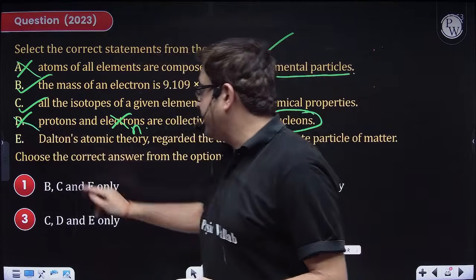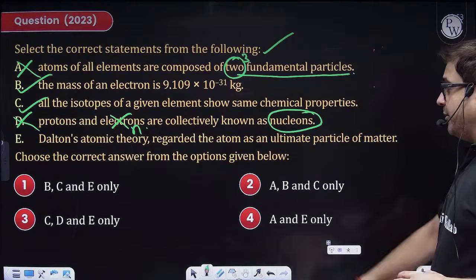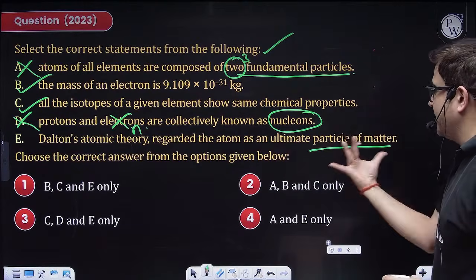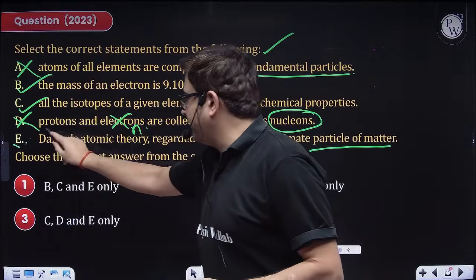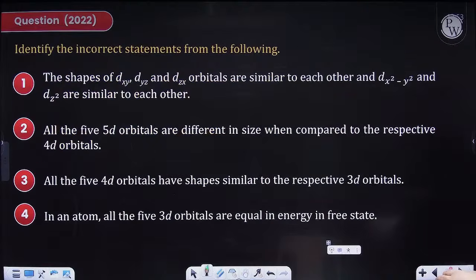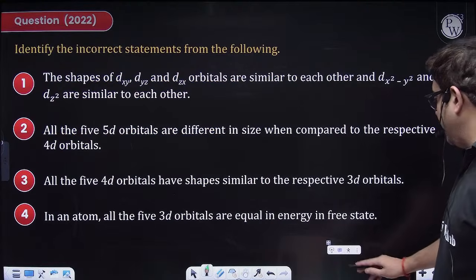So D is incorrect. And Dalton's atomic theory says that the atom is the ultimate particle. So yes, this is what Dalton said. That means A, C, and E are correct. That means option 1 is your answer. Moving to the next one.